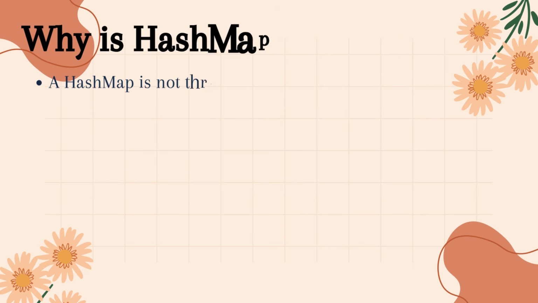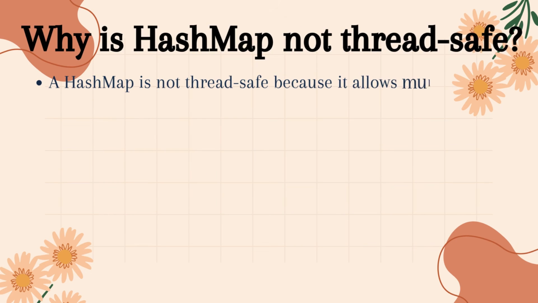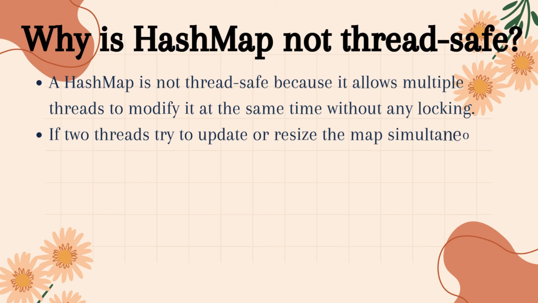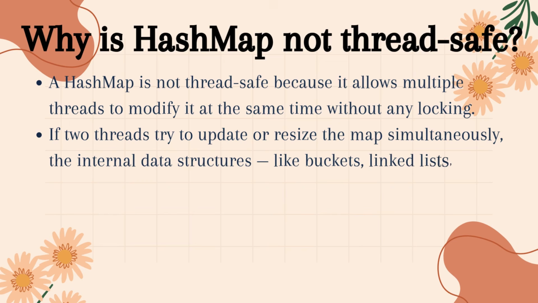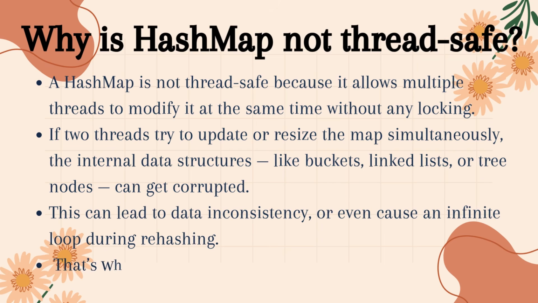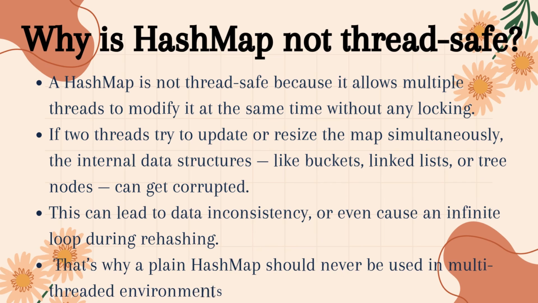Second question is, why is HashMap not thread safe? Let's see some points. 1. A HashMap is not thread safe because it allows multiple threads to modify it at the same time without any locking. 2. If two threads try to update or resize the map simultaneously, the internal data structures, like buckets, linked lists, or tree nodes, can get corrupted. 3. This can lead to data inconsistency, or even cause an infinite loop during rehashing. That's why a plain HashMap should never be used in multi-threaded environments.